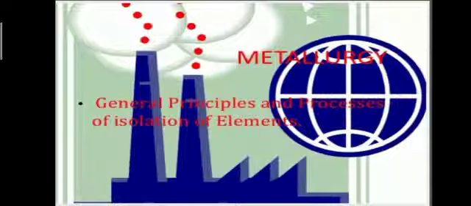Most of the metals, such as iron, copper, sodium, are found in combined state in nature, which are called minerals. An aggregate of minerals and other impurities is known as ore. Means the ore contains impurities and minerals as well. We have to remove those impurities, we have to filter those impurities to form metal.